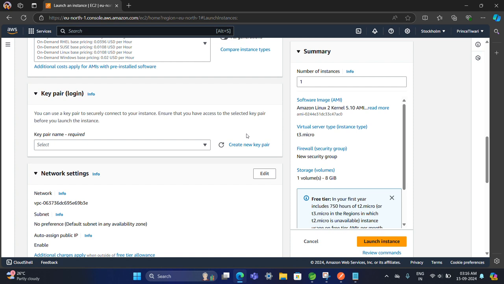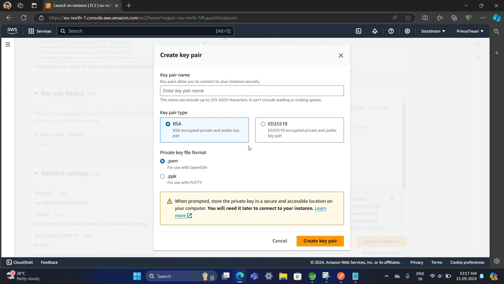So I'm going to create a key pair. Only the person who has this key or file can connect to this EC2 machine and make modifications in it. So let's create the new key pair. It is like a secret key only. Then name it 5 demo. In which format? PEM format. Okay. Done. RSA.